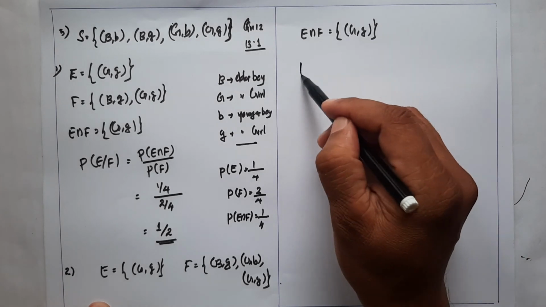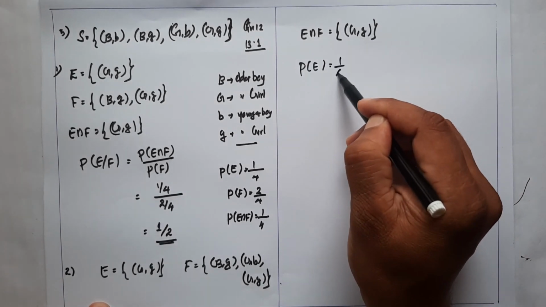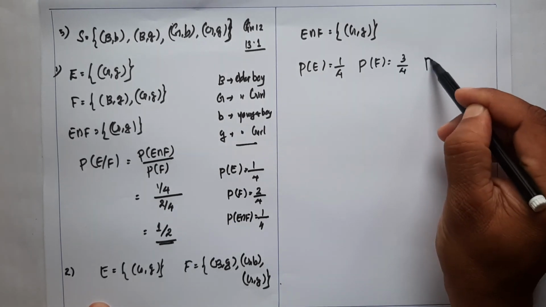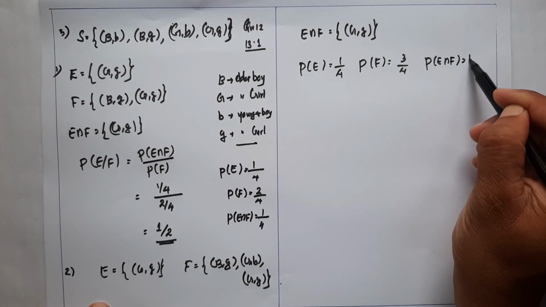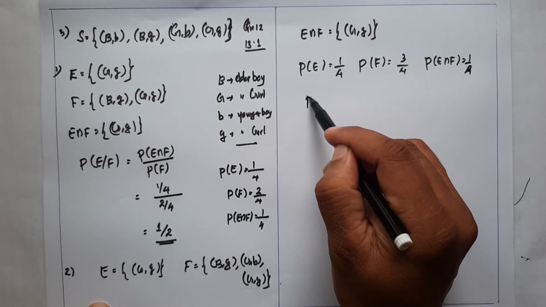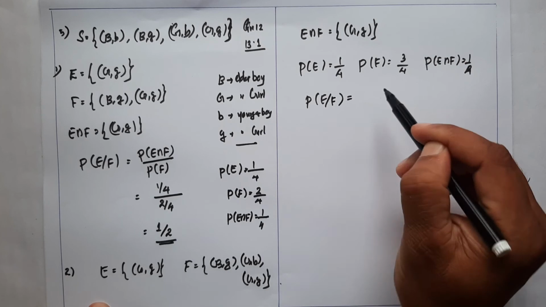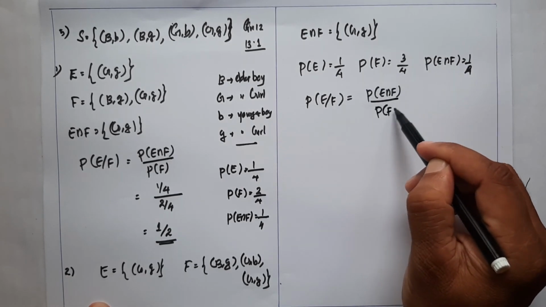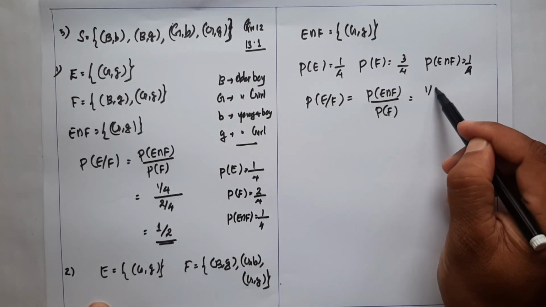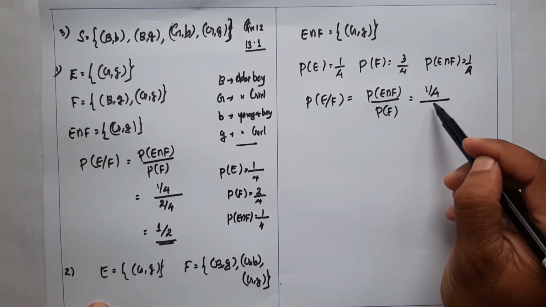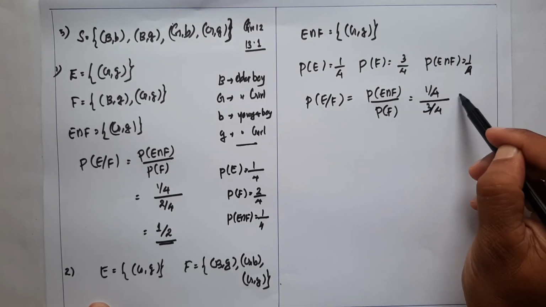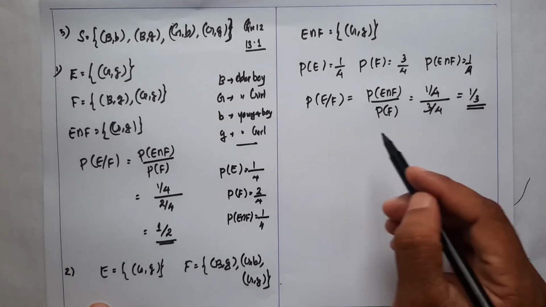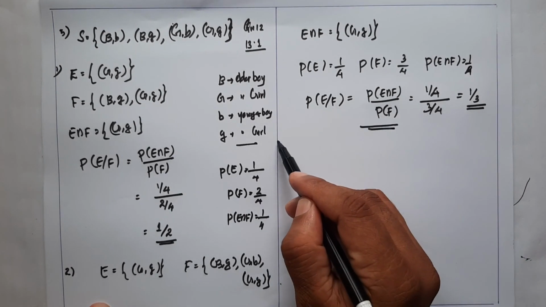Therefore P of E is equal to 1 divided by 4. P of F is equal to 3 divided by 4. P of E intersection F is also 1 by 4. Therefore P of E given F, by definition, is P of E intersection F divided by P of F, which is 1 by 4 divided by 3 by 4, and we get the answer 1 by 3. That's all. It's a very simple question. I will discuss one more question.